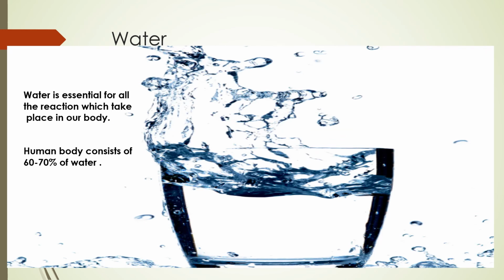Now we'll come to the next and the last macronutrient, that is water. Water is a very vast topic. It cannot be completed in just one or two slides or in just one or two videos, but here we are trying to summarize it. Water is essential for the reactions which take place in our body. As we all know, the human body consists of 60 to 70% water, meaning our body has much more water than any other element. For every reaction which is taking place in our body, water is essential.